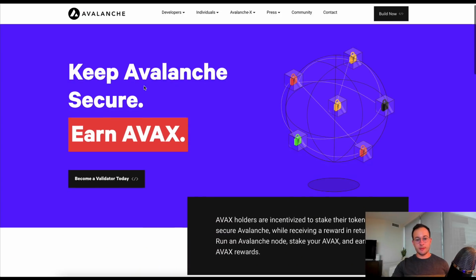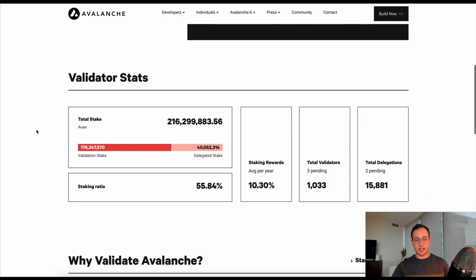We're just on their website here, and if we scroll down, you can see some stats about the validators. There's actually quite a bit of validators staking on the network, which I was impressed with, certainly much more than Terra. And if you're an average user, you have the option to delegate your stake to different validators to earn a yield as well. It is worth noting that this model is more centralizing than something like ETH2's model, but the advantage for Avalanche is it's much easier to bootstrap a network this way than it would be to achieve full decentralization, which is what ETH2 is hoping to do.